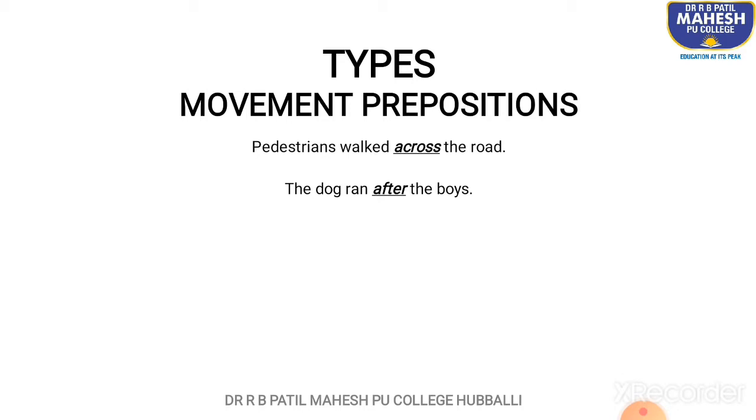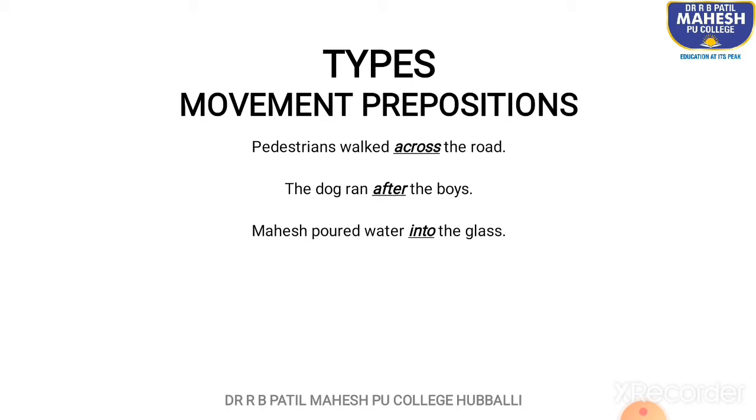The dog ran after the boys. So where did the dog run? It ran after the boys. So after is the movement preposition here. Mahesh poured water into the glass.